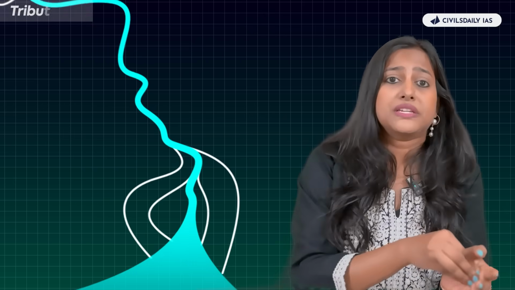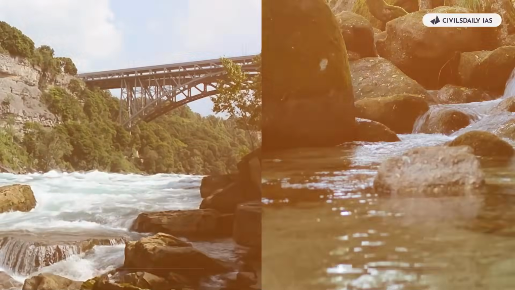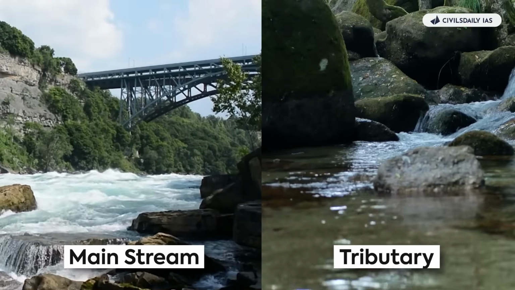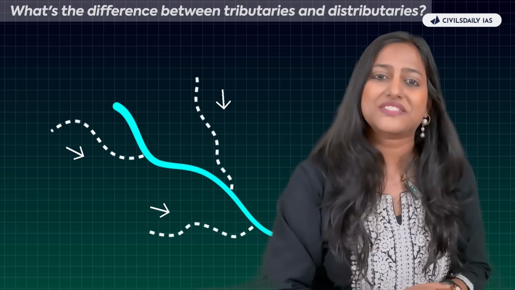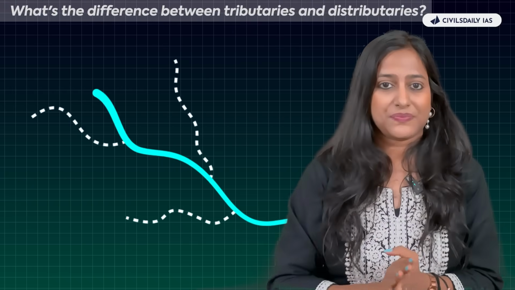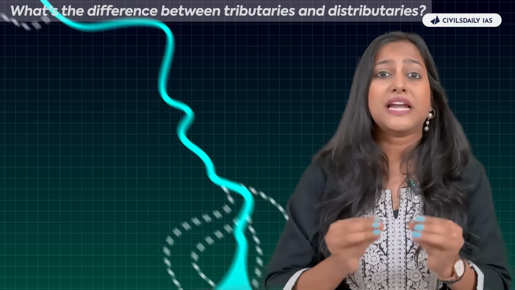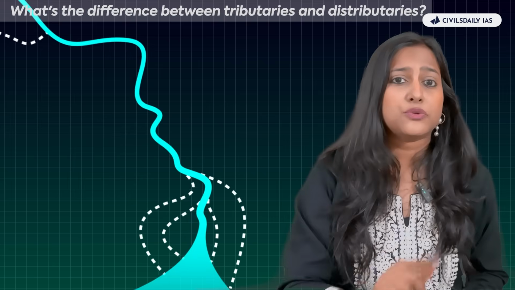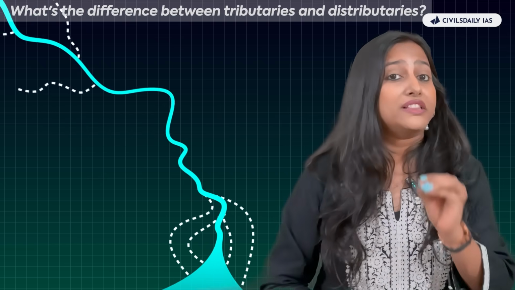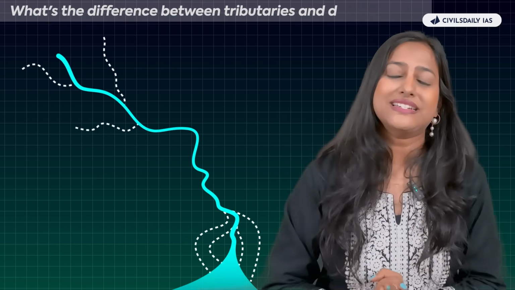Now, what is a tributary and how do we differentiate it from the main stream? So friends, the length of the tributary will be smaller than the main stream, and also the discharge or the volume of water will be higher in the main stream as compared to the tributary. Now, what is the difference between tributary and distributary? A tributary is a stream that will join the main stream, and a distributary is a stream that will branch itself off from the main stream. The tributary will never join the sea or the ocean directly, while the distributary will join the sea or the ocean directly.